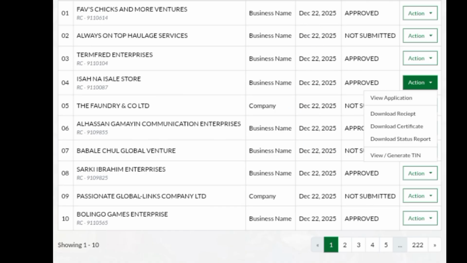So here is how you can differentiate between your reservation stage and your registration stage.